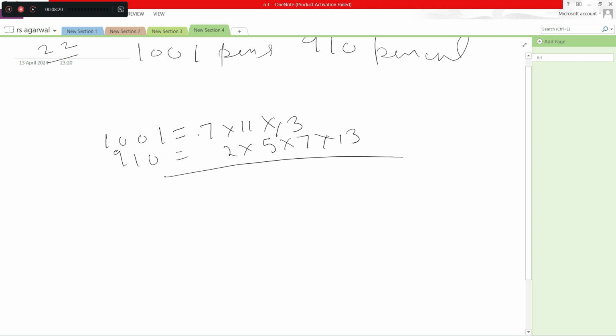So here the answer HCF is 7 into 13 equal to 91 here. So there are 91 students in total and each will get the same number of pens and pencils here.